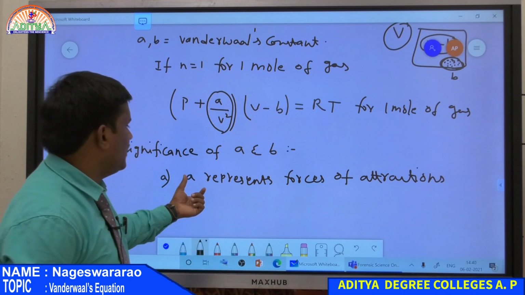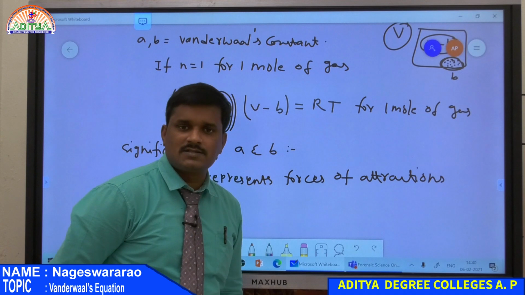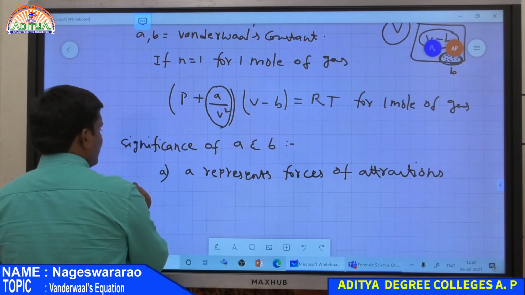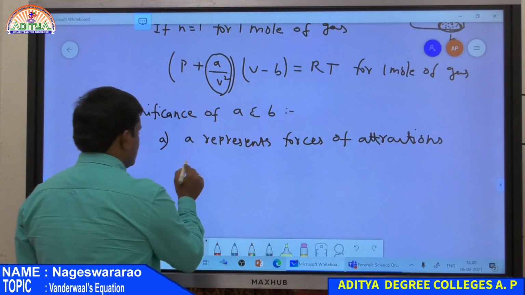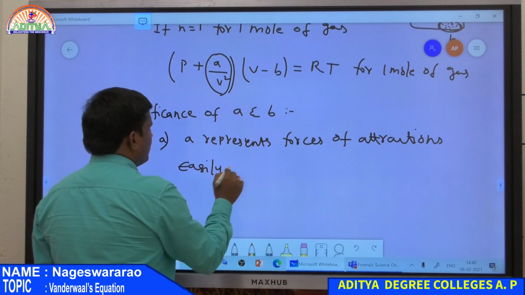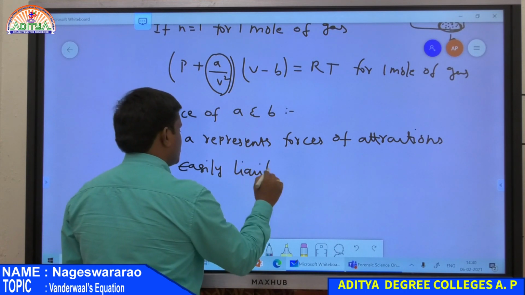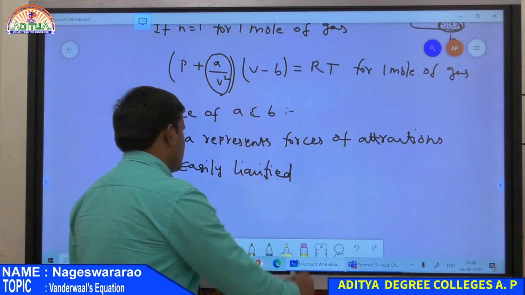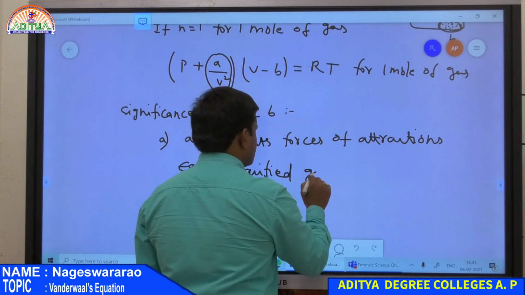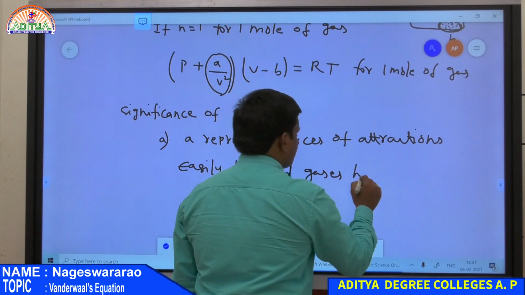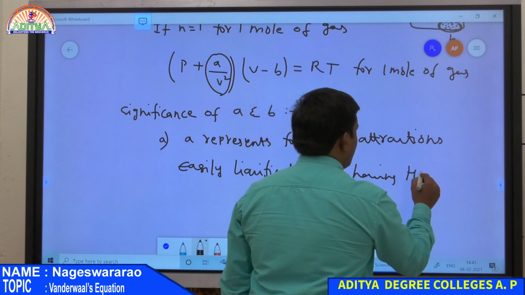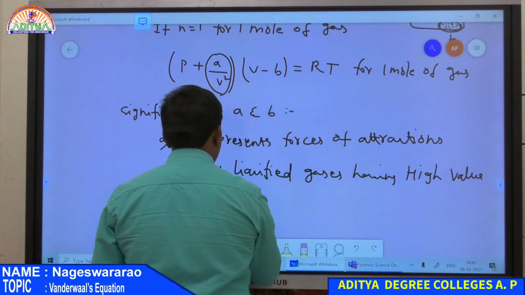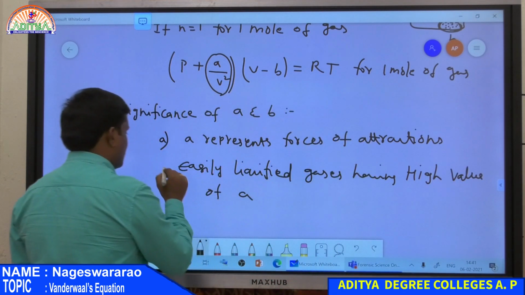Therefore, A represents forces of attraction between the gas molecules, and also easily liquefied gases have a high value of A, that is the Van der Waals constant.